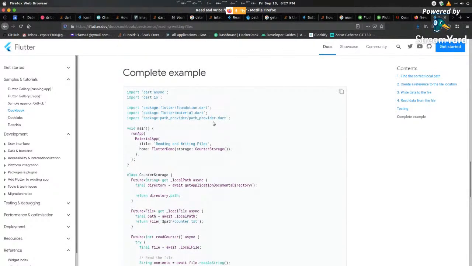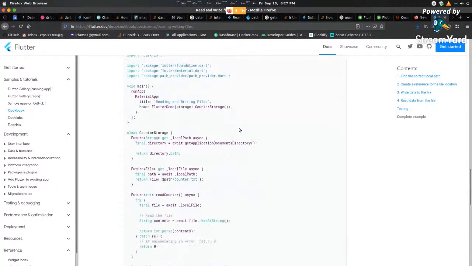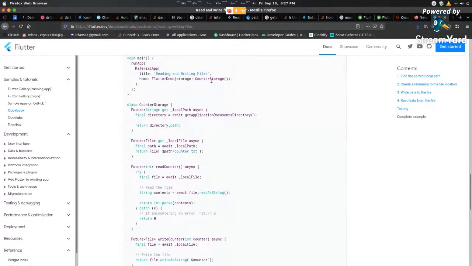Whereas if I wanted to do the same thing in Android, it would require me to do a lot of stuff manually. I need to find a file. I need to first get permissions to access the file. I then need to find the directory in which I am going to reside my files. I need to define a function that can read the file. All that kind of additional legwork is there. And even in iOS, it's the same thing.